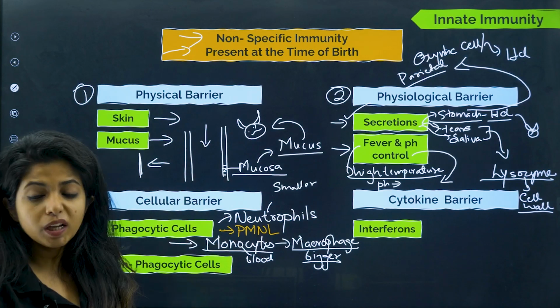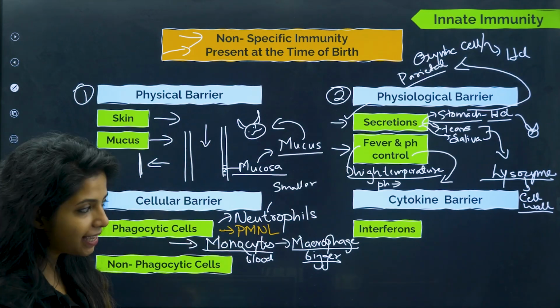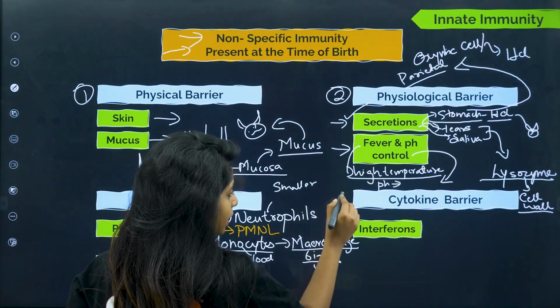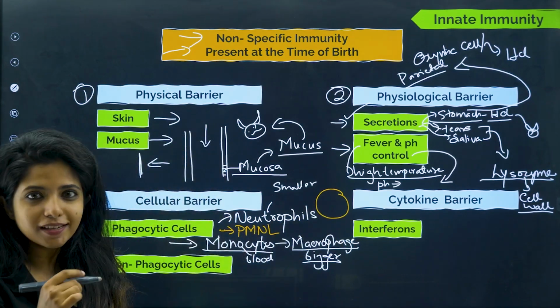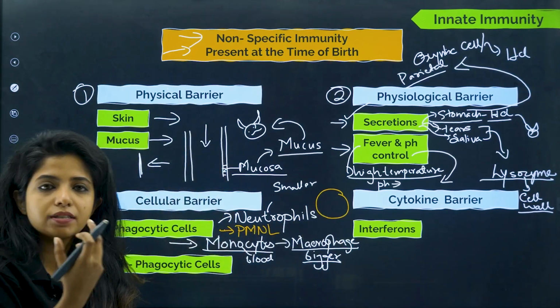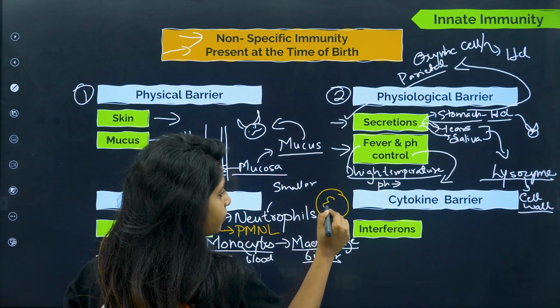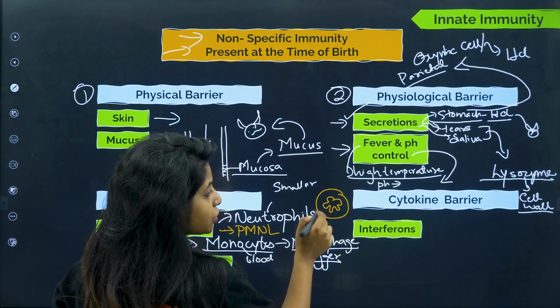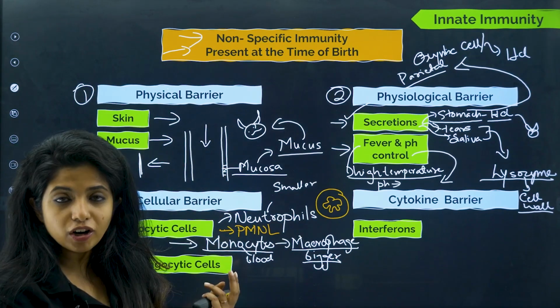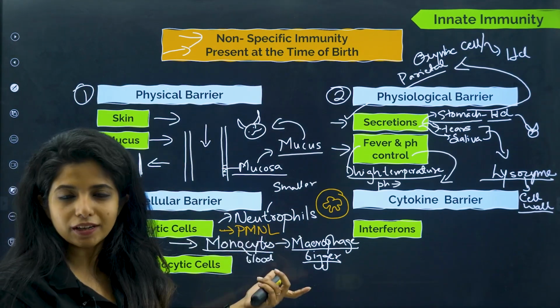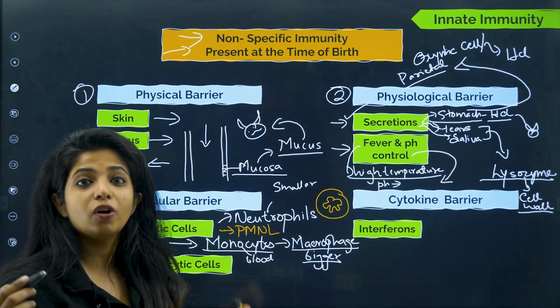Why? Children, a cell obviously has a nucleus. Now in their nucleus, the morphology is different, the appearance is different. Basically, they might have a multiple-lobed nucleus, which is why they are known as poly, as in multiple, morpho as in morphology, nuclear as in nucleus, and leukocyte because they are all white blood cells.